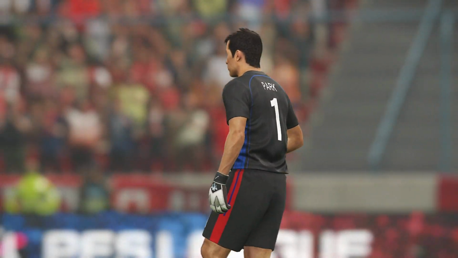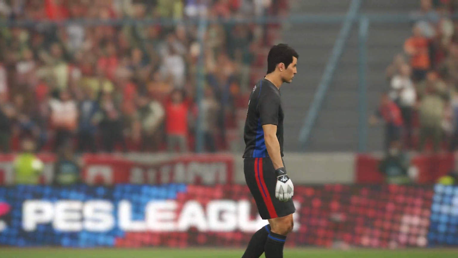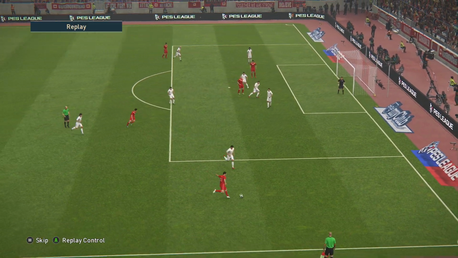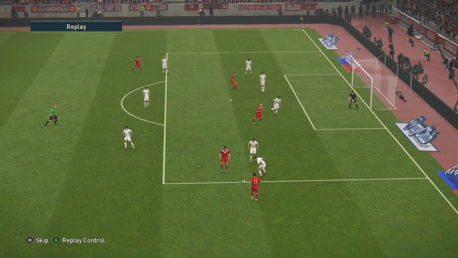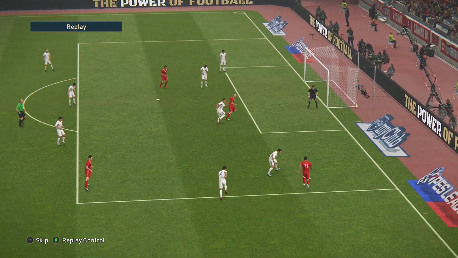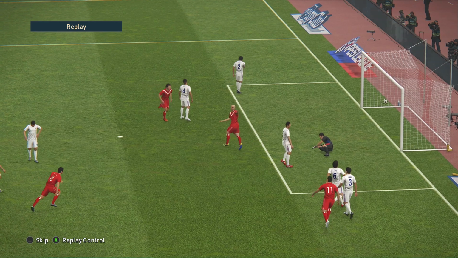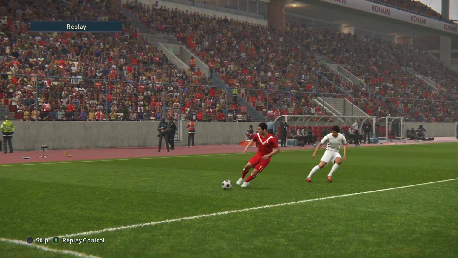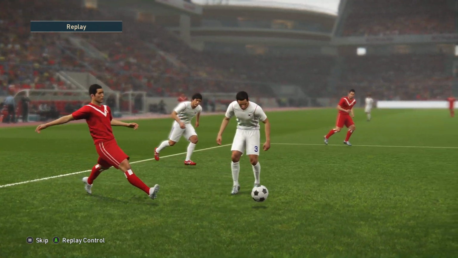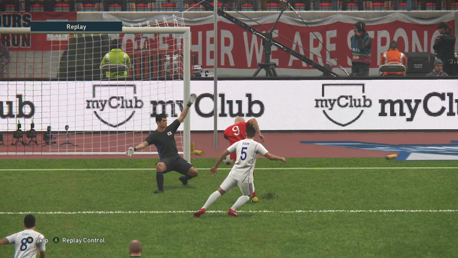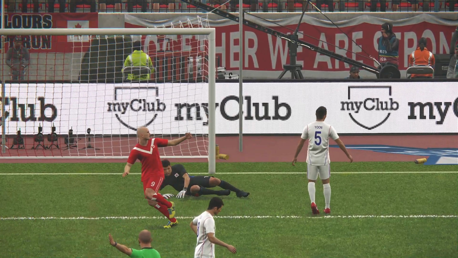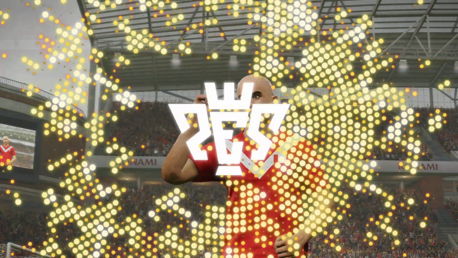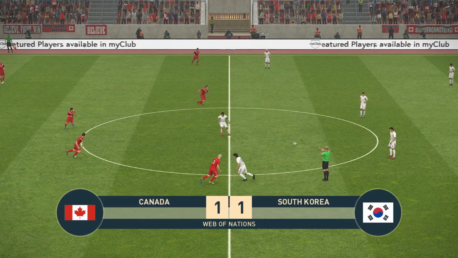He shot at the crossbar, and Canada kept the pressure on, and there was Clark to finish. The ball fell to Roy on the right, and he got it back from Wilson. And a great little run from Clark inside the 6-yard box, and he got there in front of Yoon. It's Canada 1, South Korea 1.